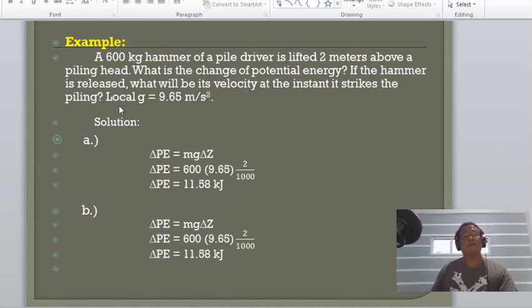Solution again: change in potential energy is equal to mg delta z, and then substituting the values, that is now equivalent to 11.58 kilojoules. So this is the energy required.